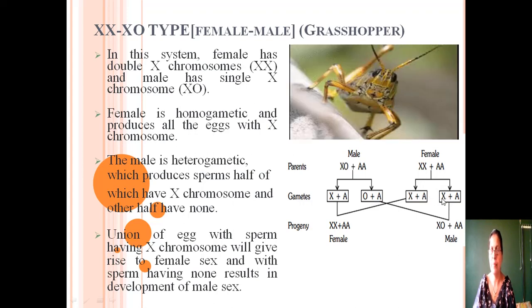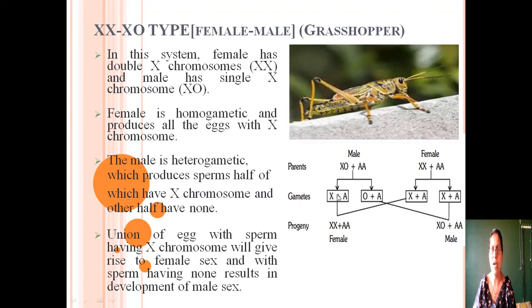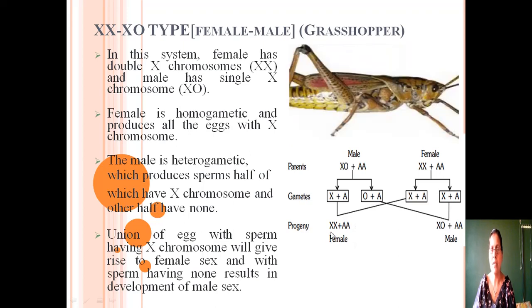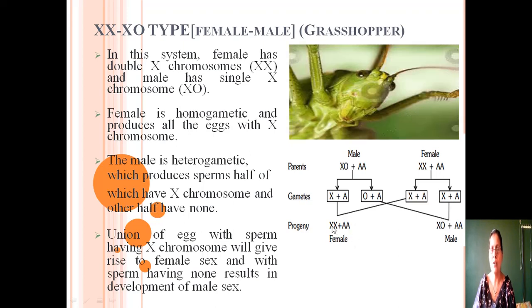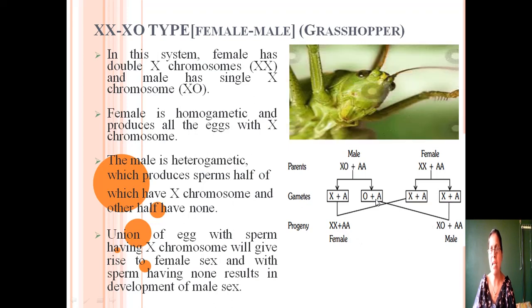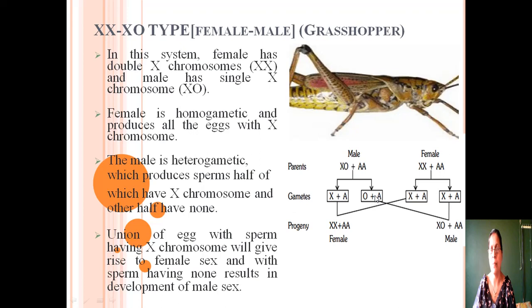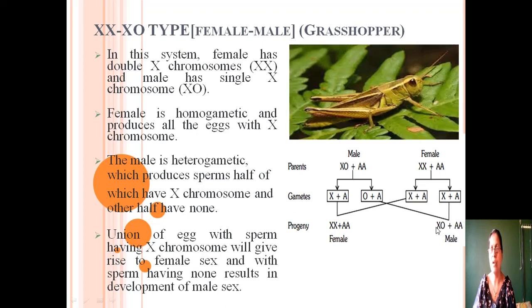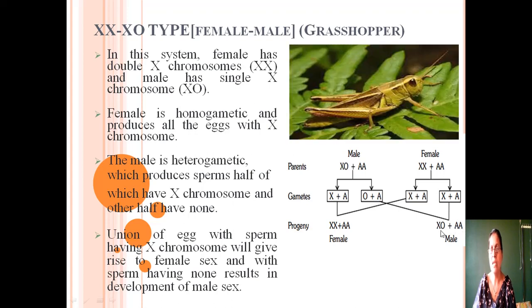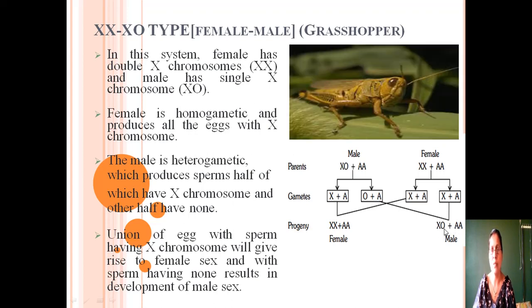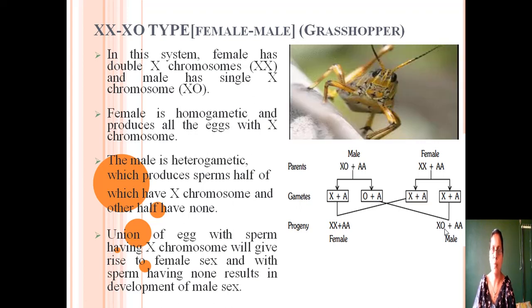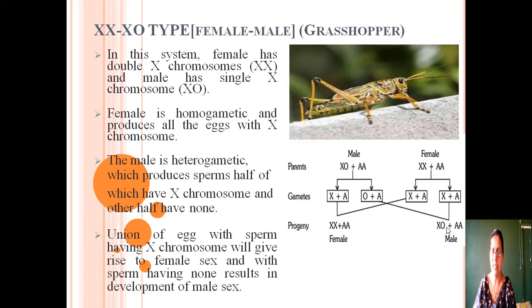Females are homogametic. When the female gamete fuses with the first male gamete, in that case, the zygote will become the female because it contains two sets of autosomes and two X chromosomes. But when the female gamete fuses with the second male gamete, which contains no X chromosome, in that case, the male individual will be formed. This will contain two sets of autosomes and one X chromosome. Another X chromosome is absent. So, males have only one X chromosome in case of Drosophila. In case of grasshopper.